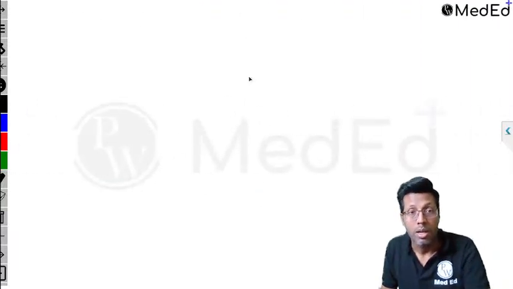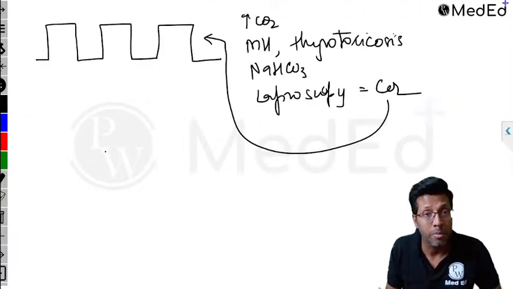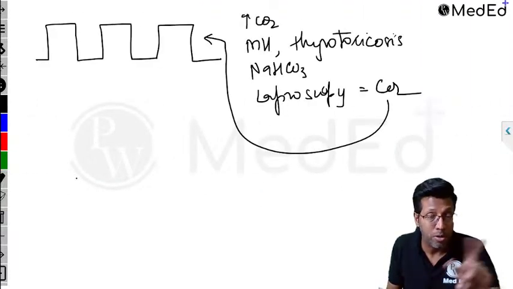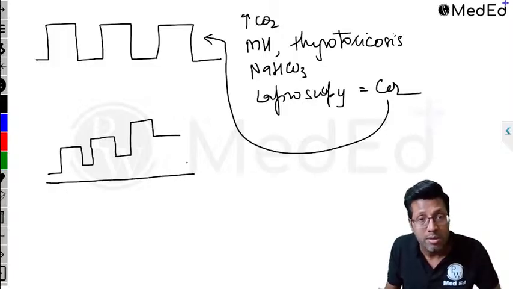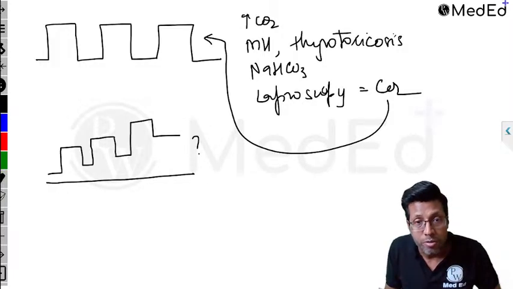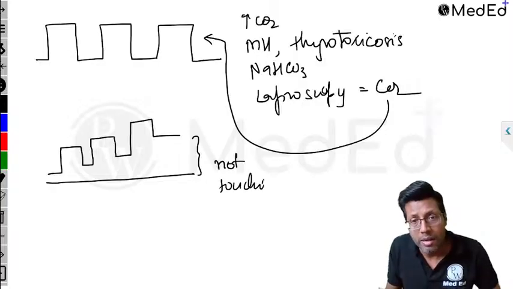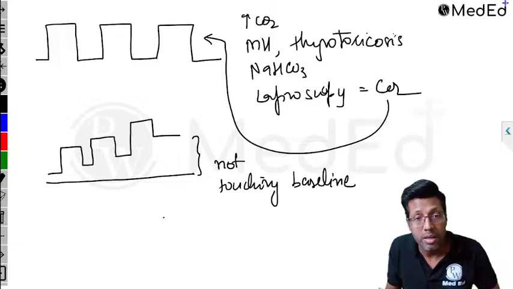That is a question. Another point, especially in malignant hypothermia, and especially if a patient is on soda lime. Remember soda lime? In soda lime, carbon dioxide absorption takes place, and once the soda lime becomes full with carbon dioxide, suddenly you start to get this step ladder pattern. This means not touching the baseline. More than malignant hypothermia, just remember this is basically seen when there is rebreathing of carbon dioxide.